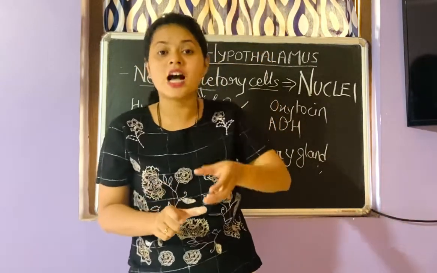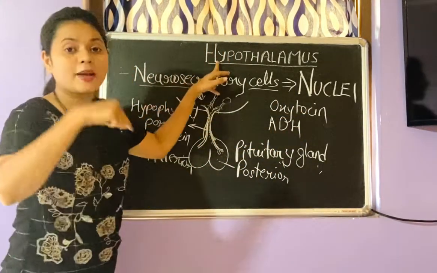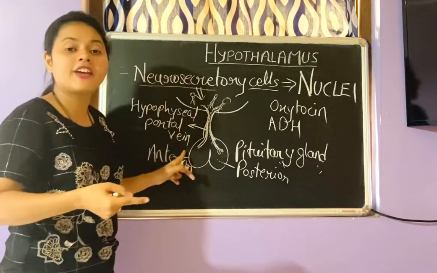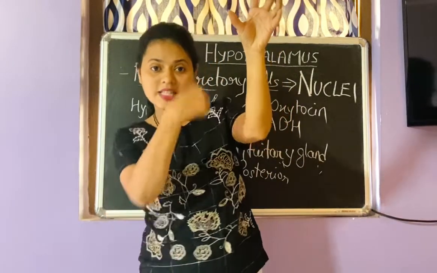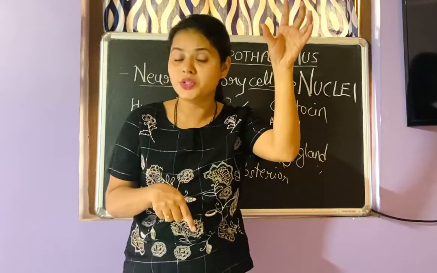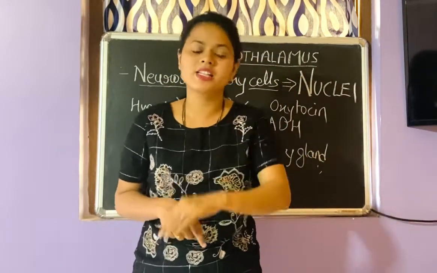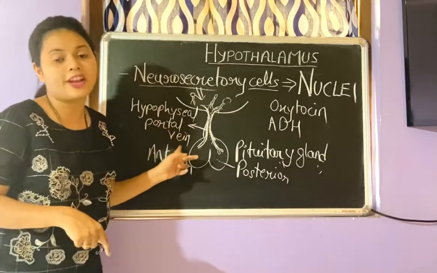So the hormones secreted from the hypothalamus which regulate the anterior pituitary gland come by the hypophyseal portal vein. In simple words, the hormones released from the hypothalamus regulating the anterior pituitary gland come via the portal system. Remember this.